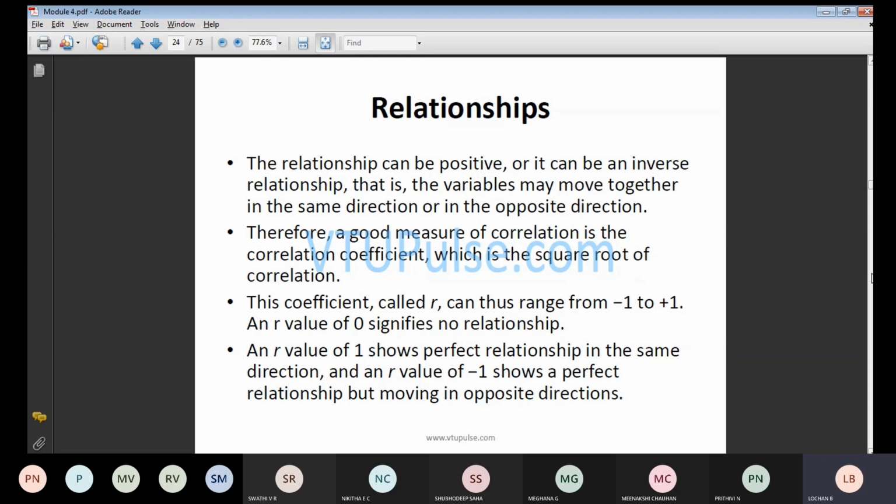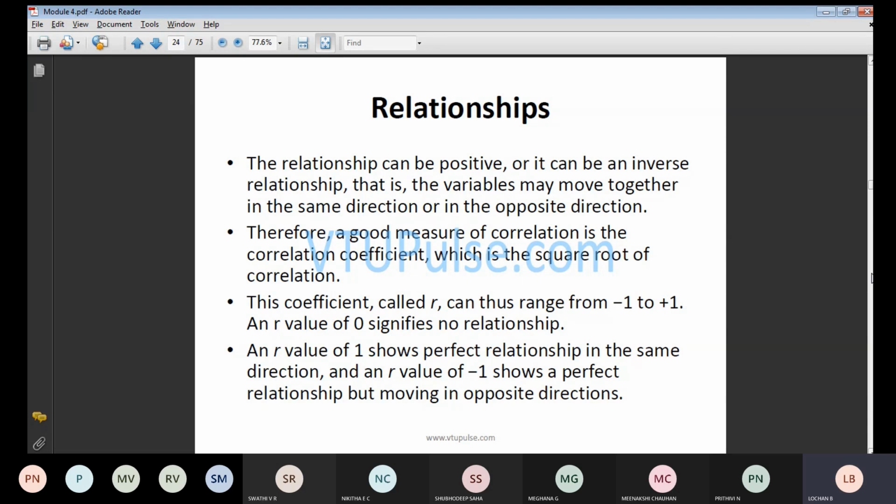A good measure of a correlation is a correlation coefficient, which is the square root of your correlation. That means that you are going to get a range from -1 to +1. If any r value you get is 0, it signifies no relation. I'll repeat once again, you are going to get a range from -1 to +1. If you get the value 0, that means you have no relationship.